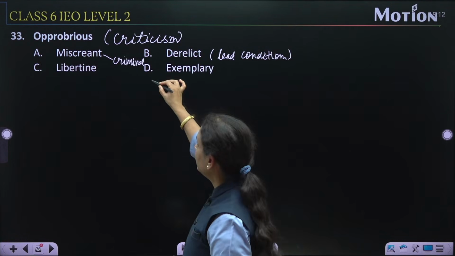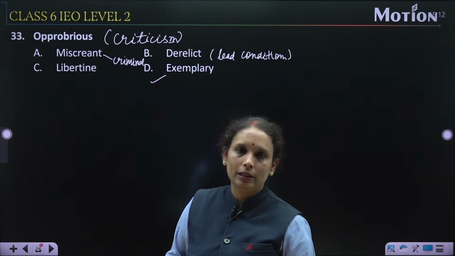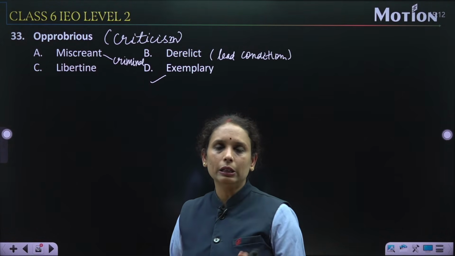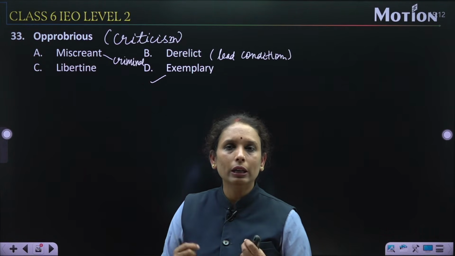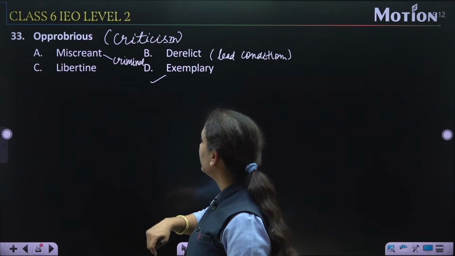So exemplary, right? Now that can be example to others. Exemplary, exact word, that can be an example to others.